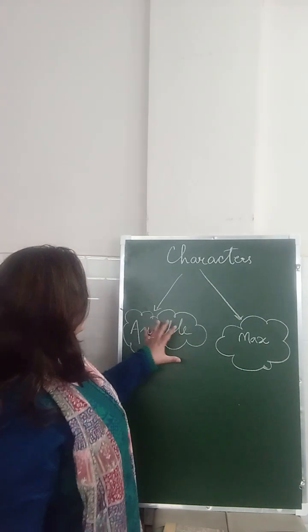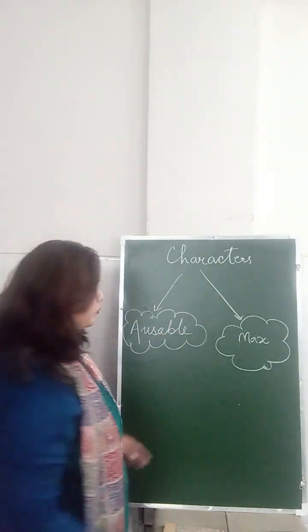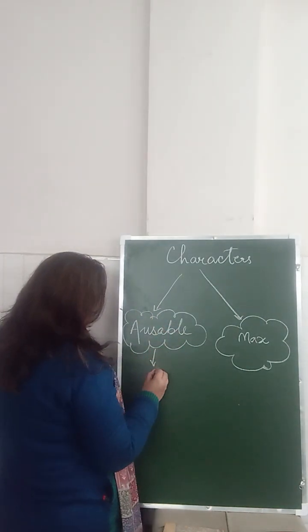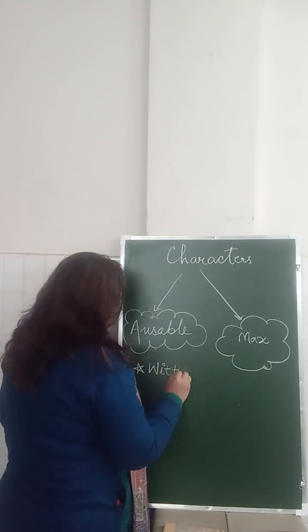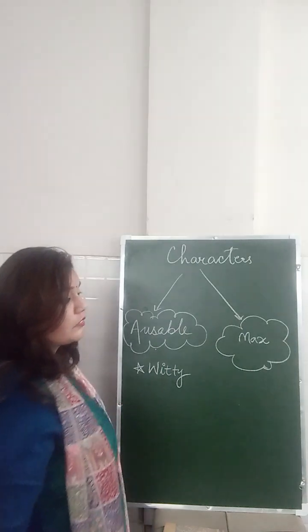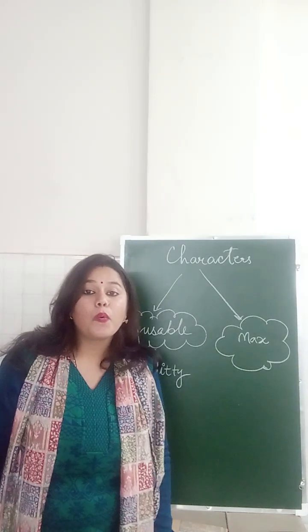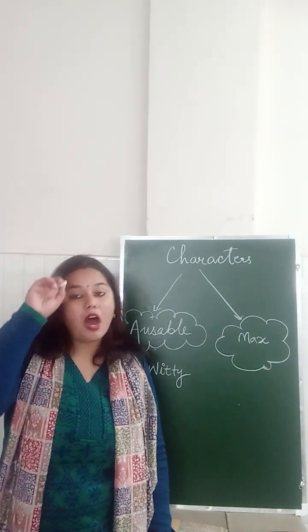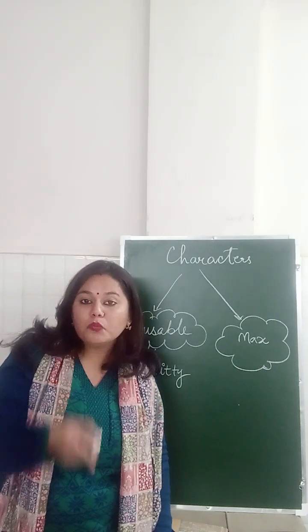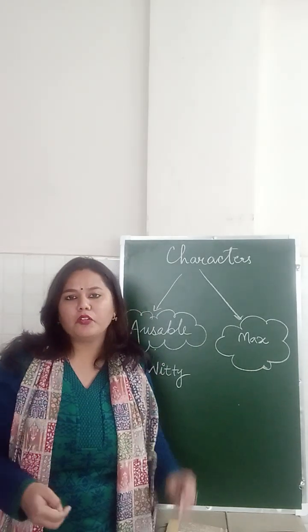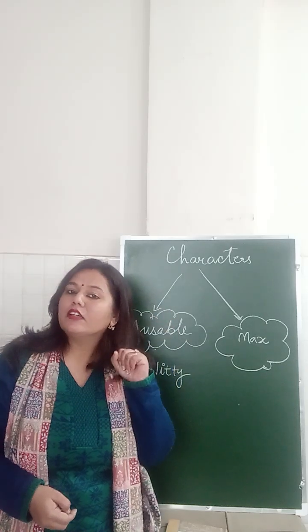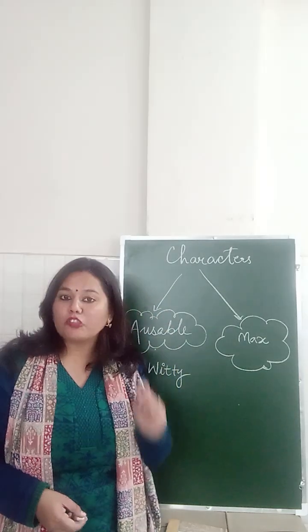So, if I talk about Oswald, of course, he was very witty. How do you know he was witty? Because he knew how to communicate in a manner that the other person starts believing him. Very clever with their presence of mind.